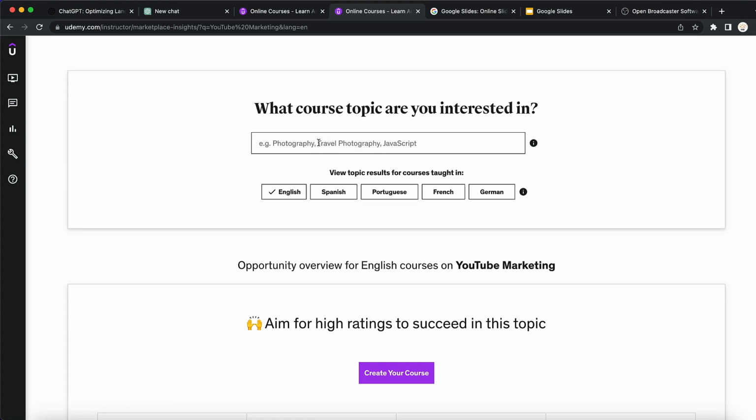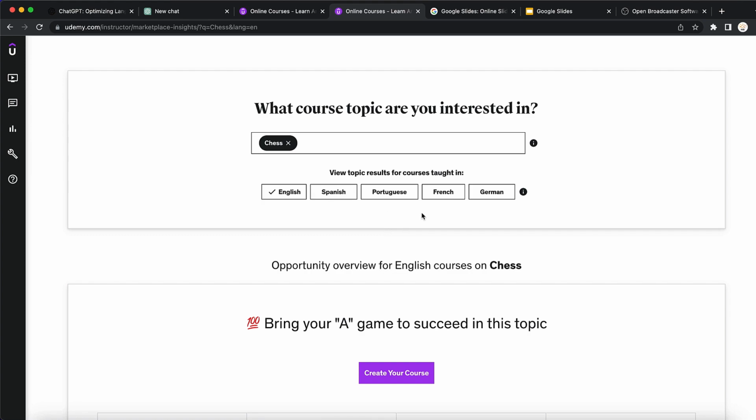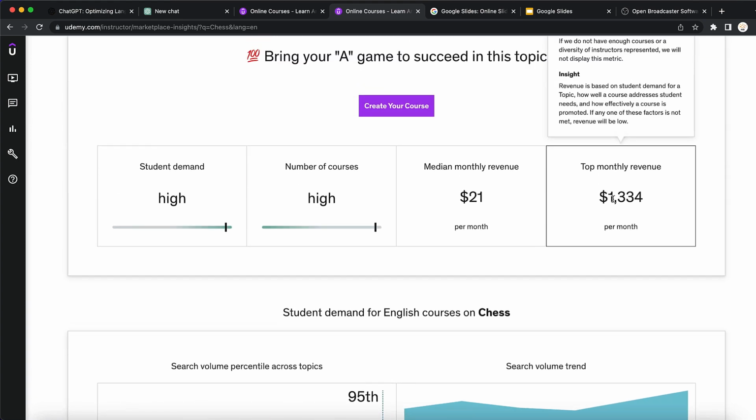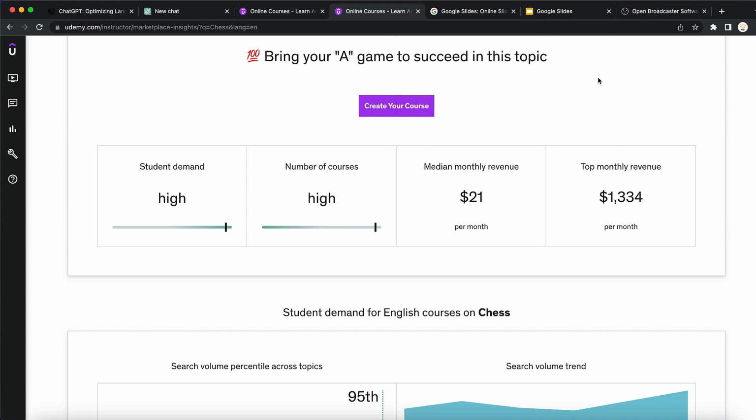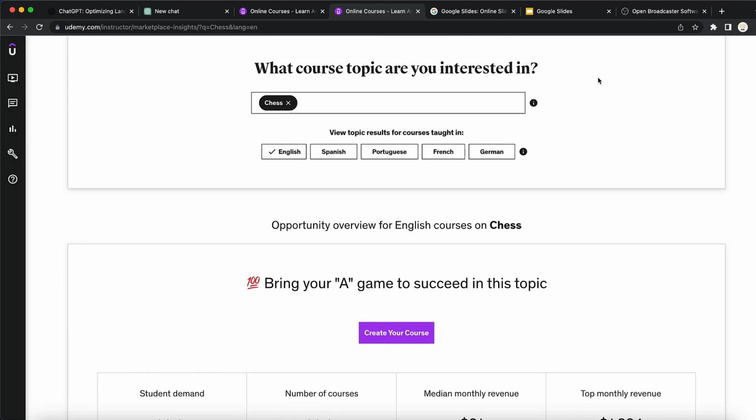So you can also, for example, search for chess. You can see that it is going to be less money, $1,334. But the great thing about these courses is, for example, you can create 10 courses. And if each course makes, for example, $3,000 per month, that is $30,000. So just to give you guys perspective why I'm showing you guys this.